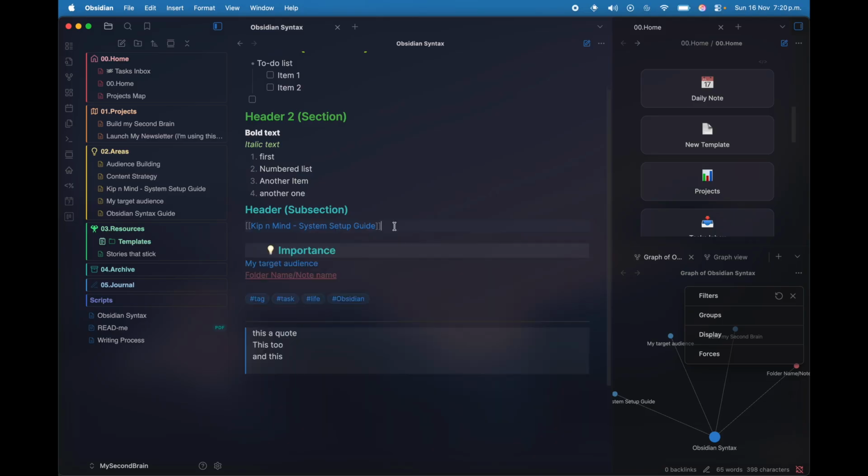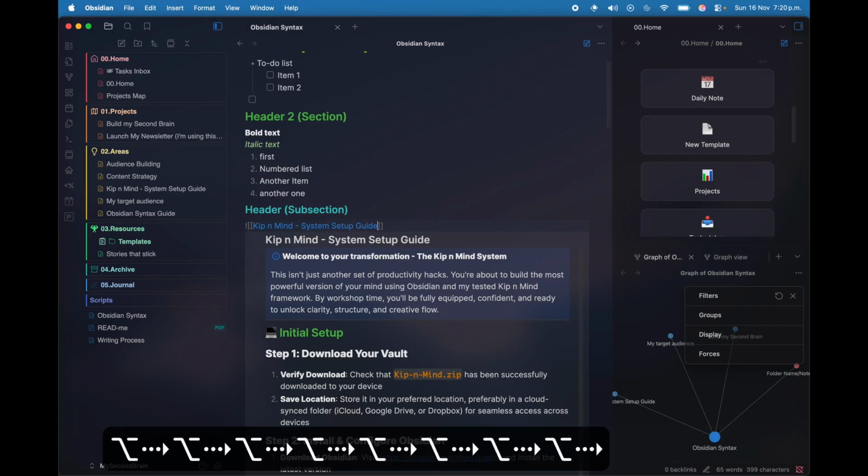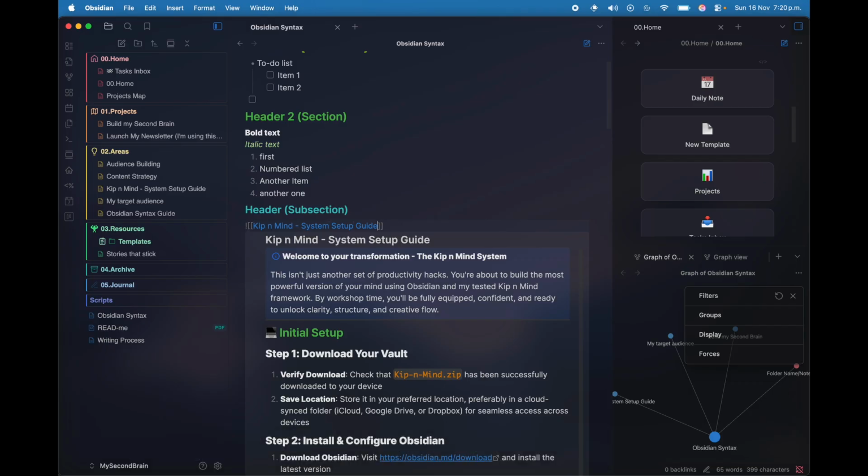I can also reference information that is inside that note. So for that, I first need to add an exclamation sign at the beginning. And as you can see, I already have a lot of information. In fact, all of the information of that note is being displayed, but I don't want all of it. So what I'm going to do is go to the end of my note title, then add a hash sign.